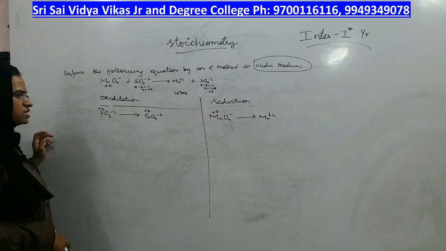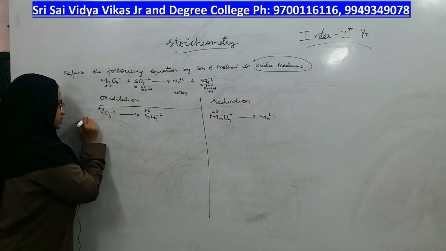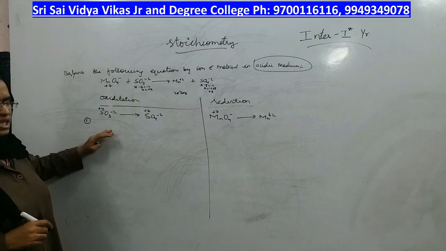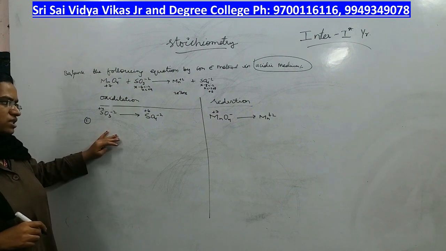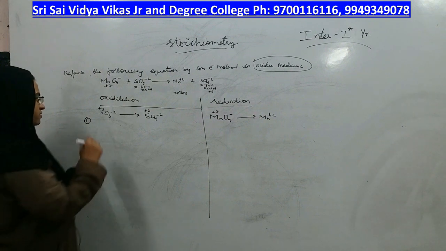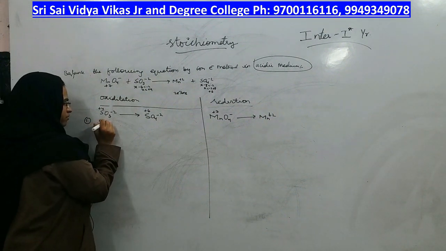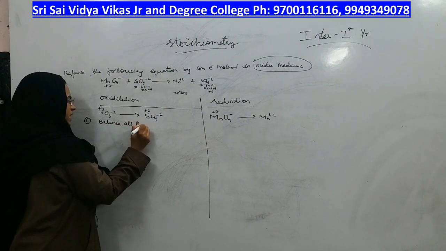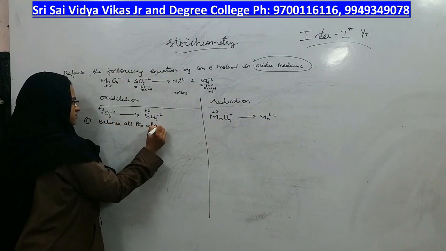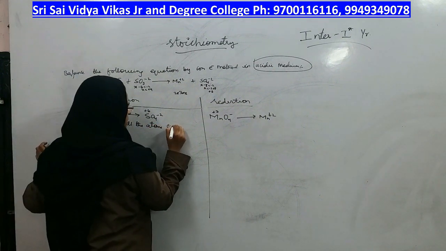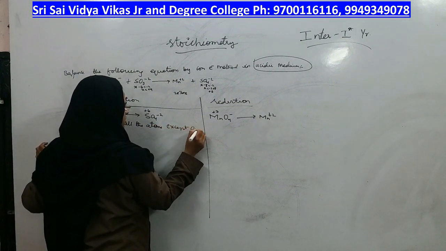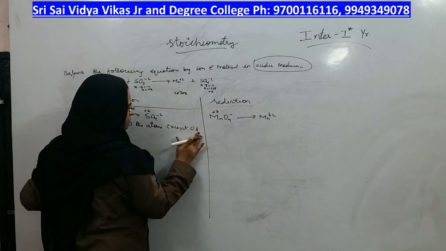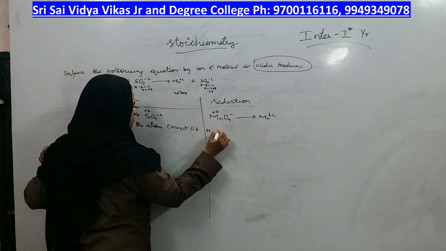Now what is our next step, which is actually the first step, is to balance all the atoms except oxygen and hydrogen. That is our first step. Right?